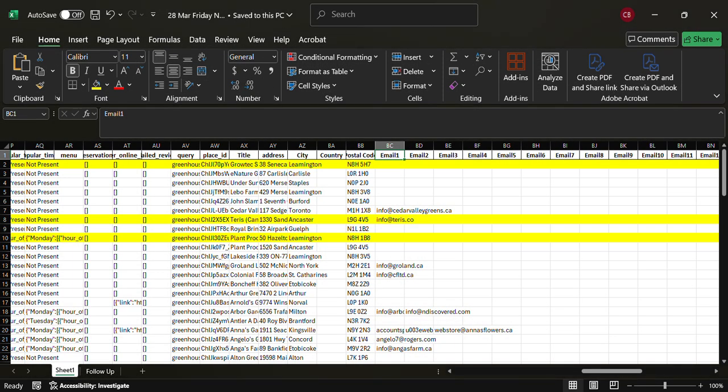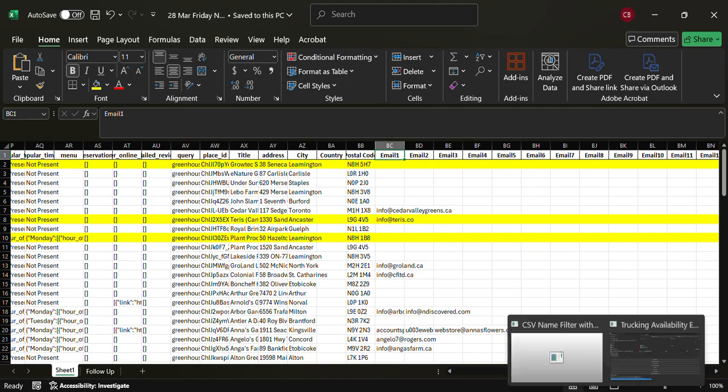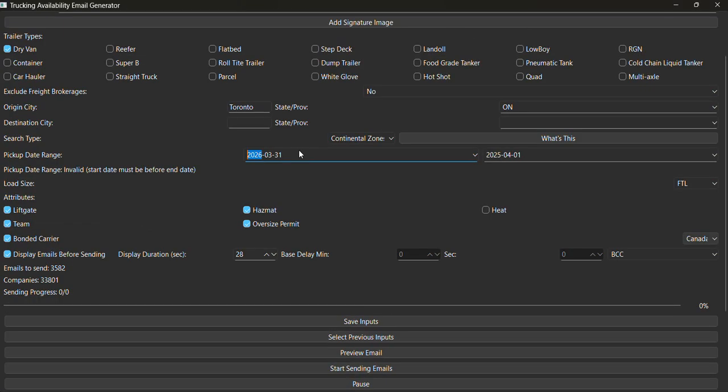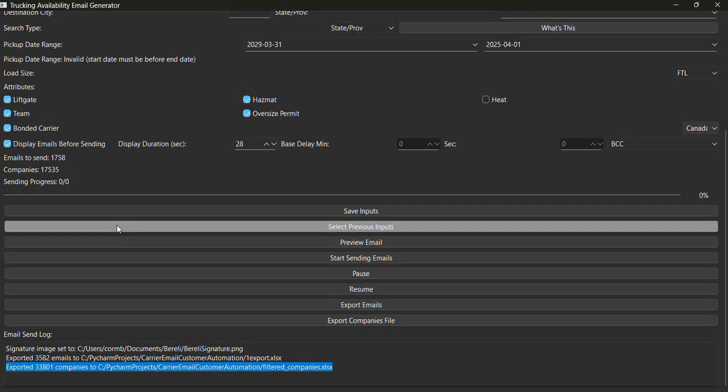Okay, let's exit now, and let's go back to the front end. So you can select exclude freight brokerages. If you say yes, look at that number there, 3,582. Now this number should lower. Look at that. So it got rid of all the freight brokerages listed. You've got your continental zone listed down to a state. So there's like 1,000 less.